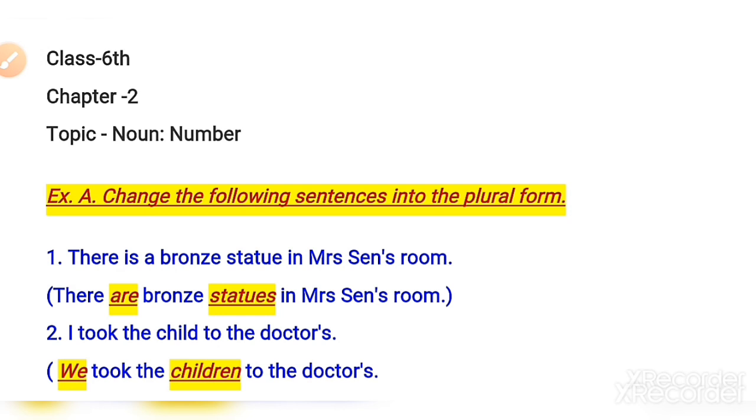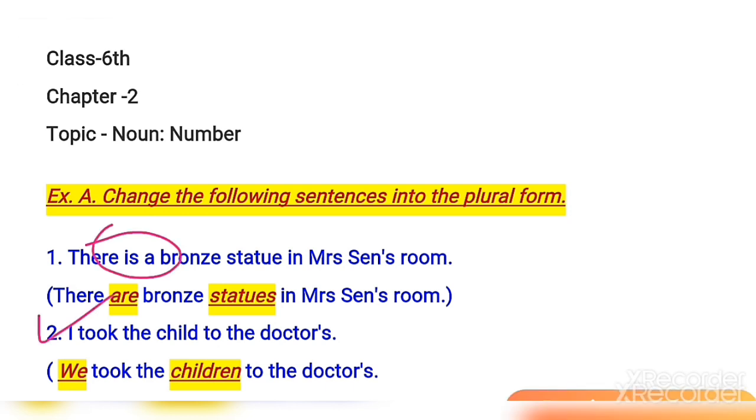Clear? So the first is: there is a bronze statue in Mrs. Sen's room. Okay, so the answer will be: is becomes are, a is dropped, and statue will be statues. Clear? So like that our answer will be: there are bronze statues in Mrs. Sen's room.